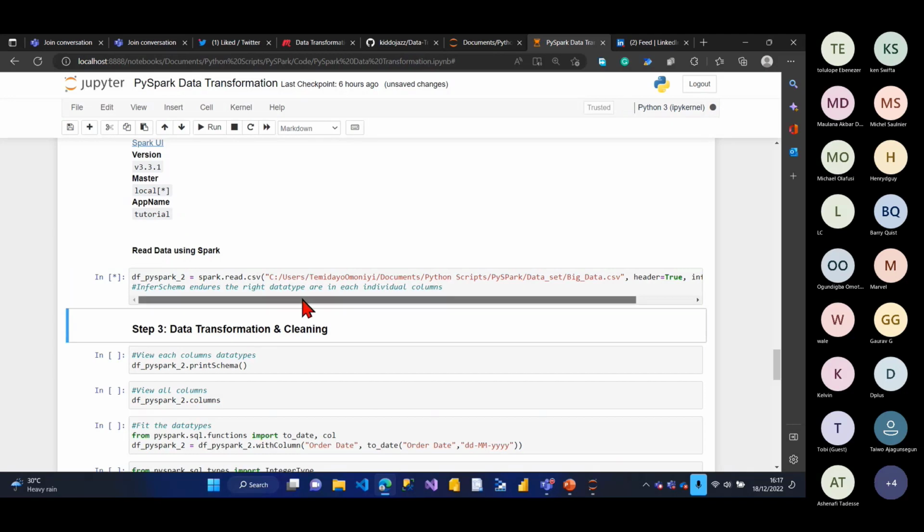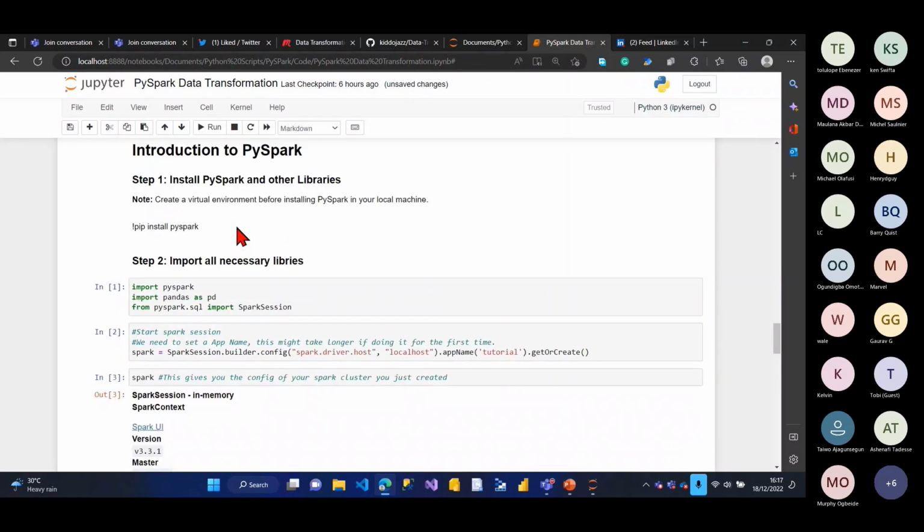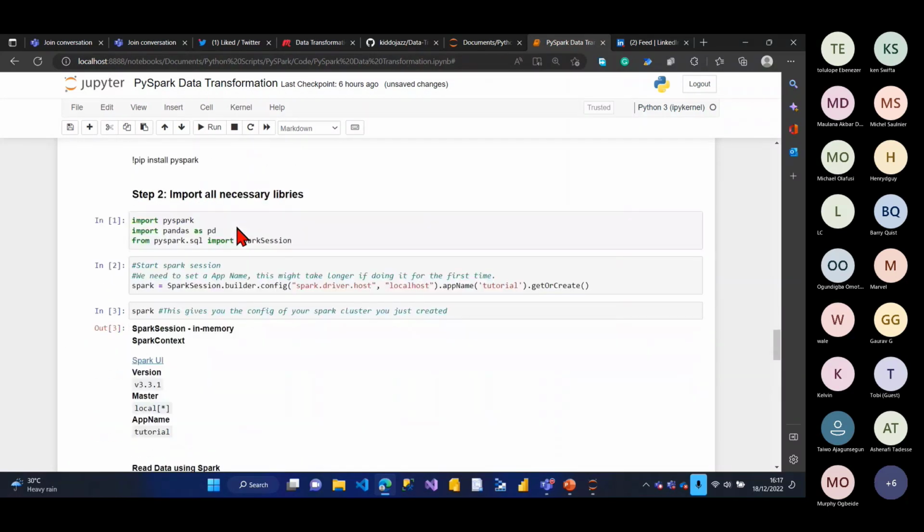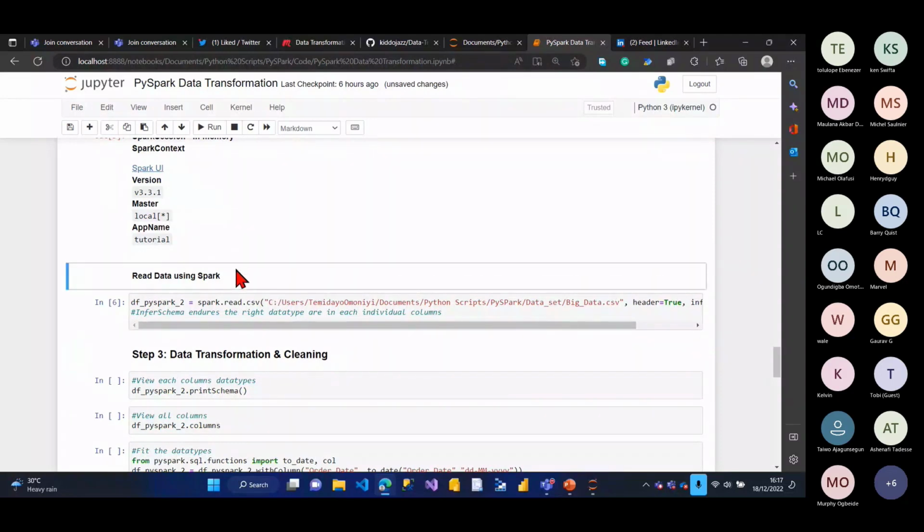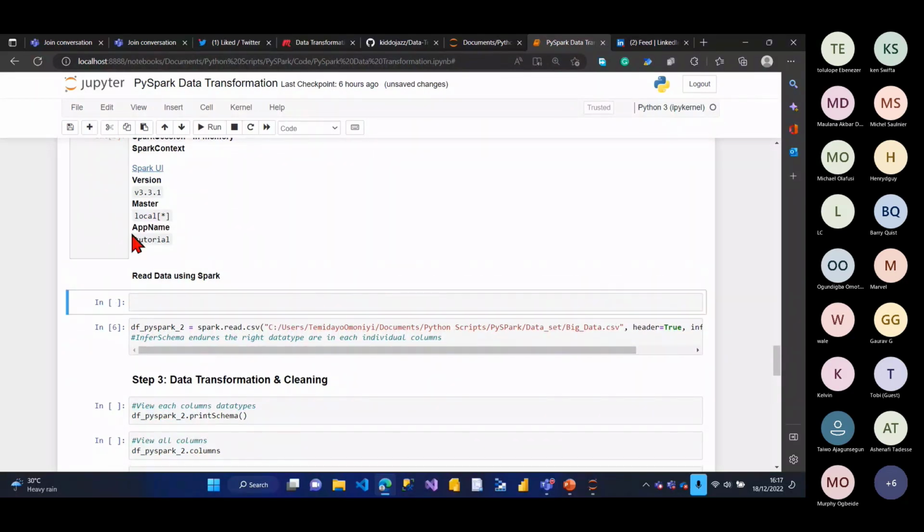Okay, let's give it a minute. Okay, it has run. This is just the Spark one. I don't know why the pandas one did not run. I think I imported pandas. Okay, let's continue. I said spark.read.csv. But if I was reading it with pandas, I would have said something like df equals pd.read_csv, and I'd put my directory over here. But for Spark, it's different. This one is spark.read.csv, while pandas would be pd.read_csv.